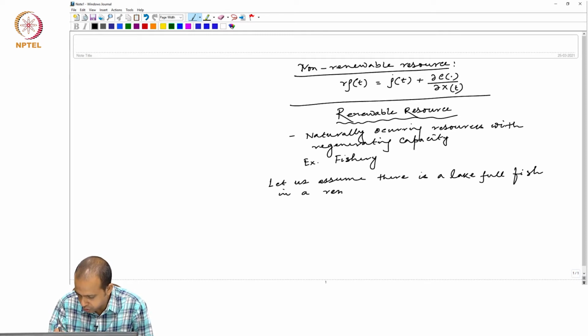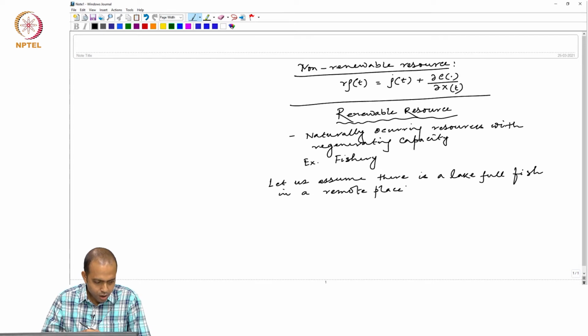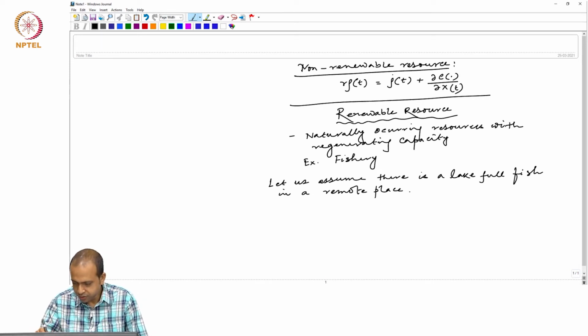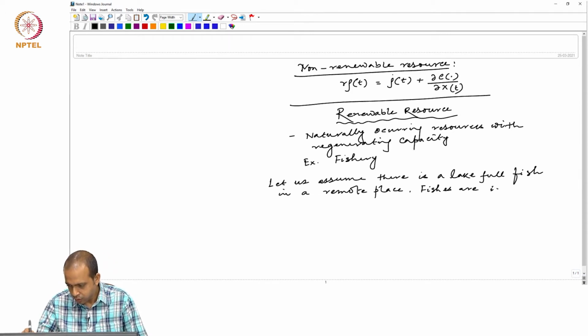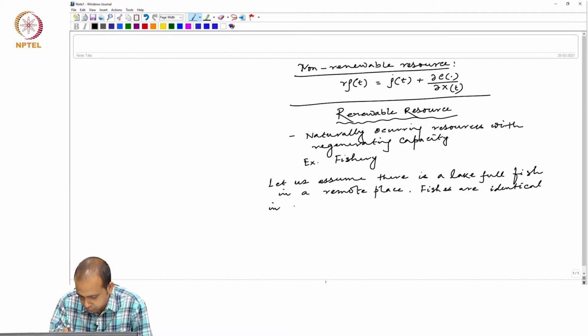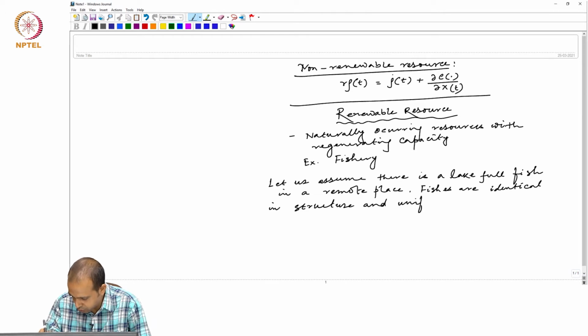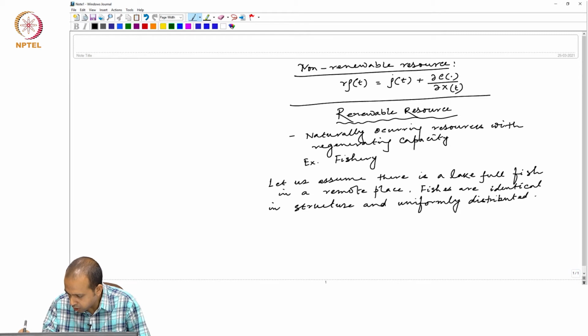The fishes are identical in structure and uniformly distributed in the lake.